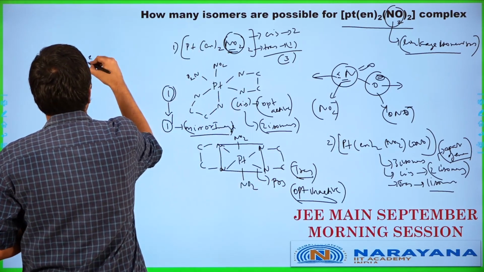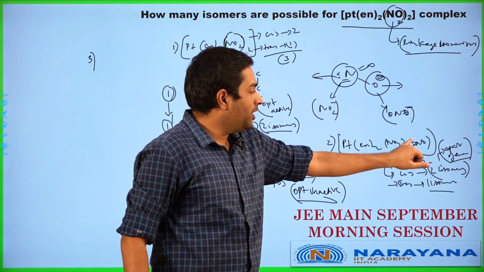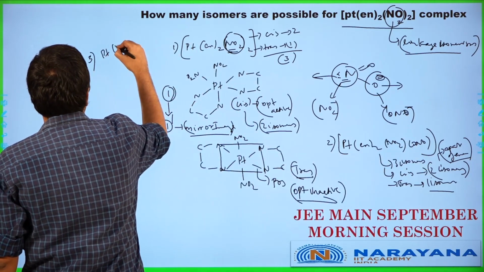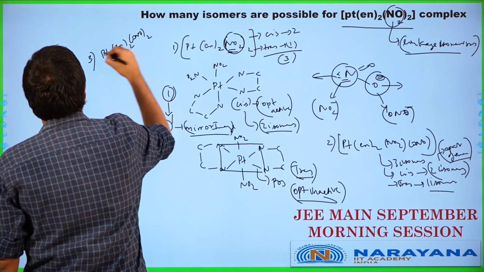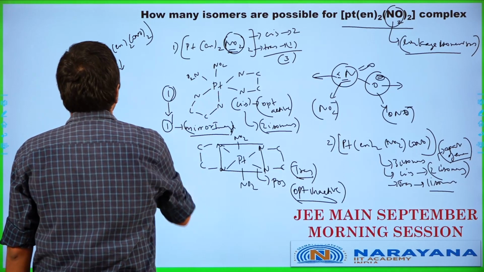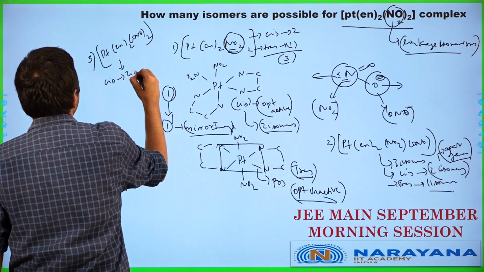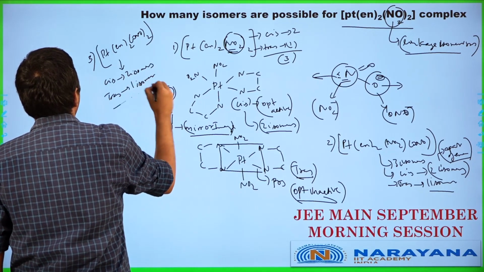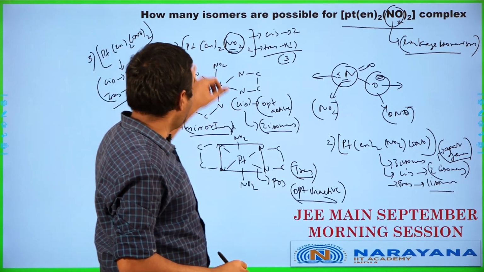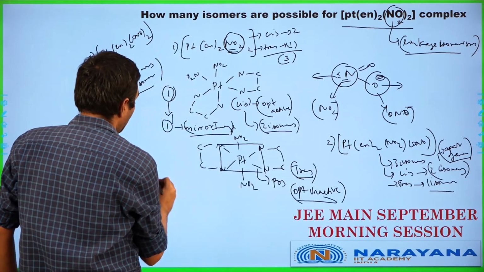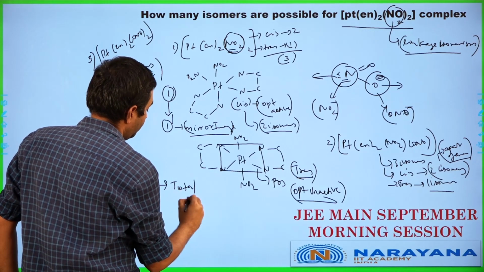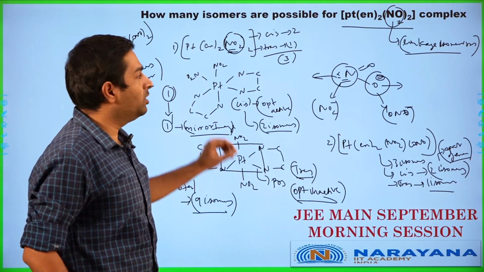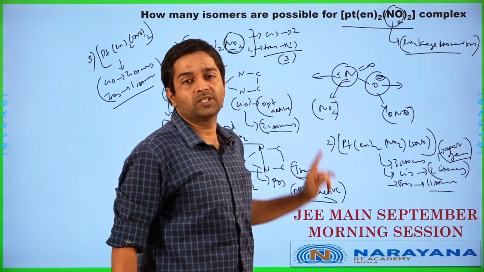Let's go for the third case possible. The third case is going to be, instead of NO2 and ONO, we'll take 2 ONOs over here. So if I'm taking 2 ONO groups over here, it will work out like PTEN twice, ONO twice. This will end up having the same scenario. Cis will have 2 isomers, and the trans will end up having 1 isomer. So in this particular case here, we're going to have 1, 2, 3, 4, 5, 6 and 7, 8, 9. Total number of isomers works out as 9. So there are a total of 9 isomers applicable, including linkage and stereoisomerism for this particular complex.